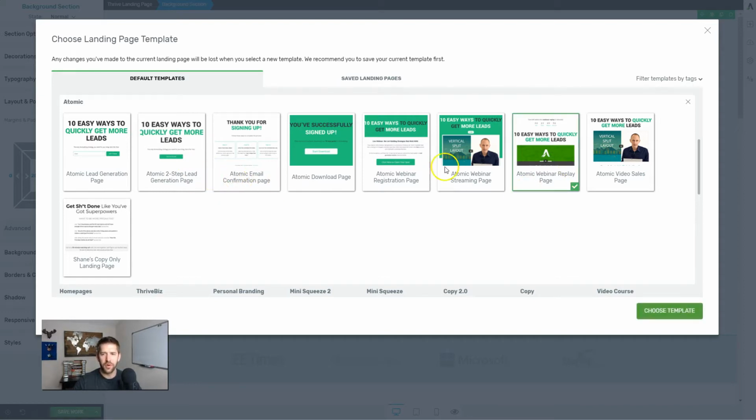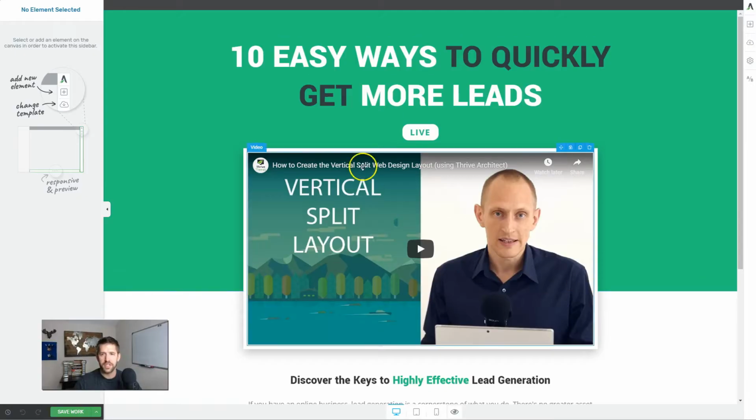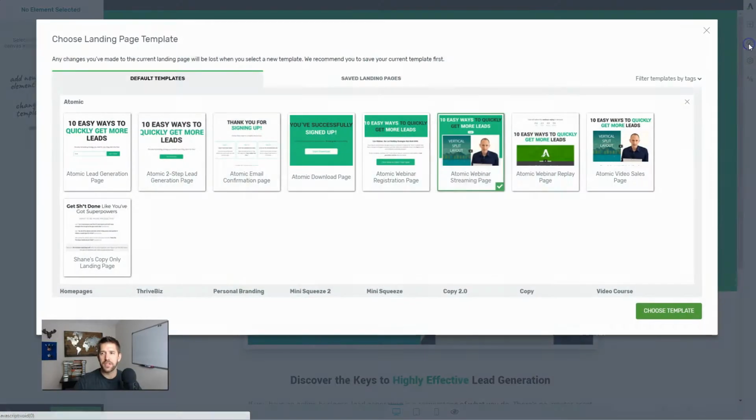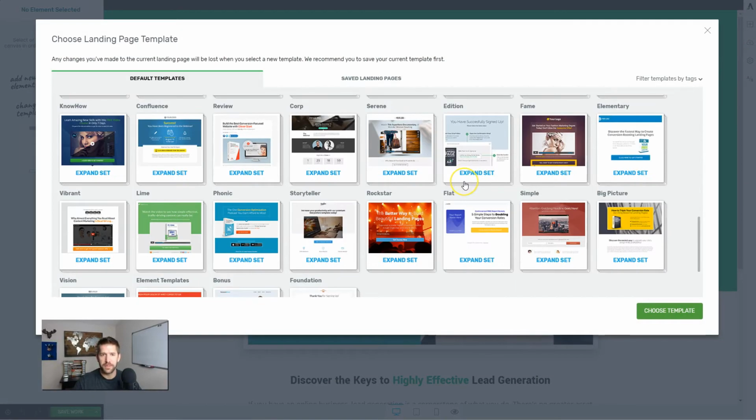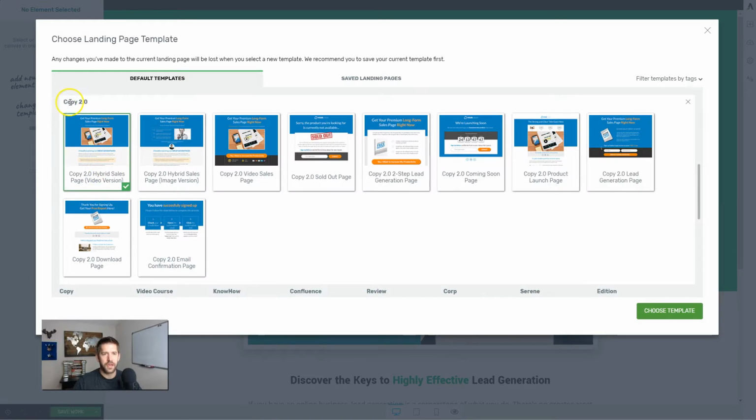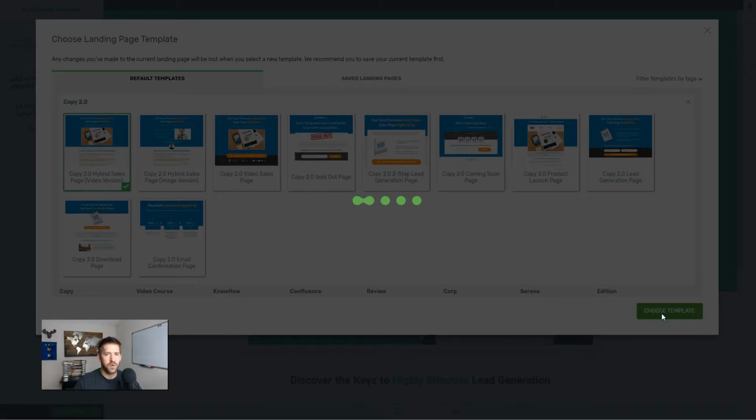Let's just go ahead and load one of these up just so you can see it. So we'll do the webinar streaming page, for example. So this is a nice looking landing page. It's very basic, but it looks quite good. If we go back into here, let me show you one that they've clearly spent a lot of time on. Here we've got the Copy 2.0. This is one of their more recent ones, which is kind of nice. And we'll load this guy up as well, and we can take a look.